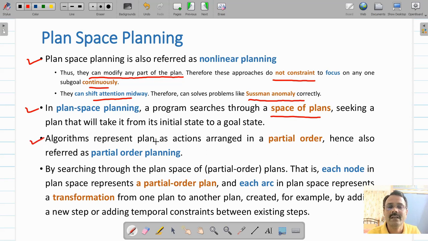The algorithm represents a plan as actions arranged in some partial order, hence also referred to as partial order planning. By searching through a space of partially ordered plans, each node in plan space represents a partial order plan, and each arc represents transformation from one plan to another plan. For example, adding a new step or adding a constraint between existing steps.